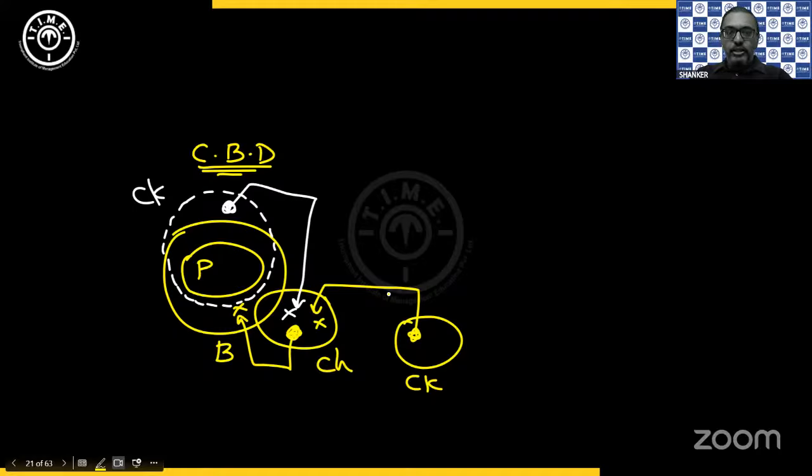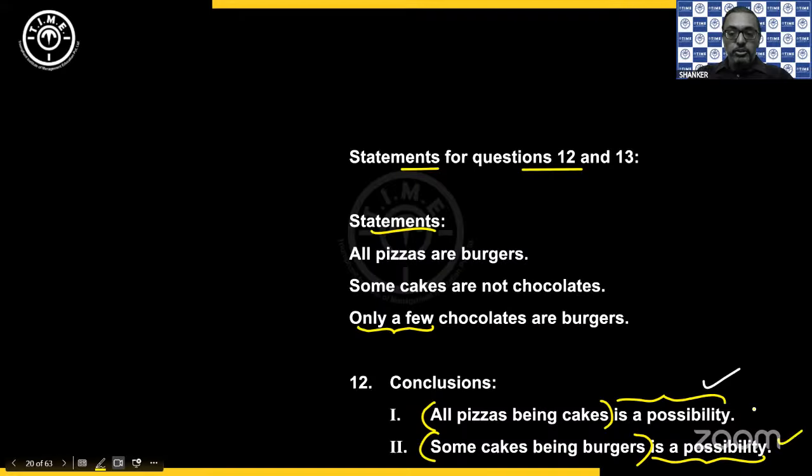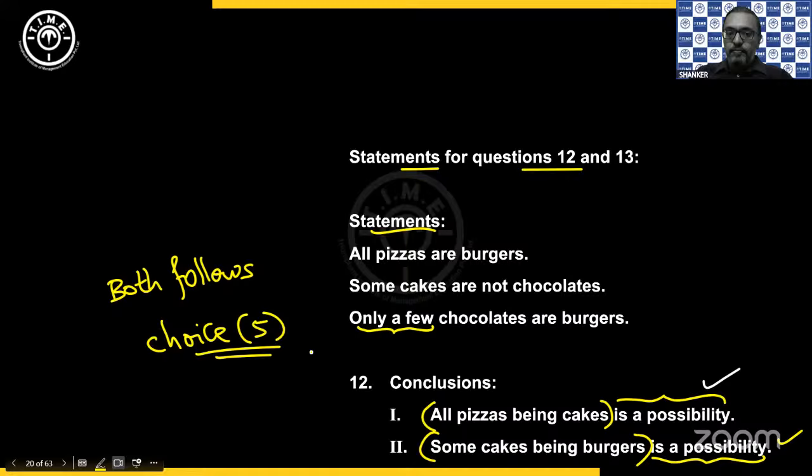So that definitely works. Because since cake is the only circle I'm moving, you just have to check whether that movement is allowed by the statements. So if you have these indications, you don't need to go back and check the statements. You can clearly check from the diagram itself. So yes, the second one is also definitely possible. So I can say both follow. So it is choice 5. Both follow. Okay.